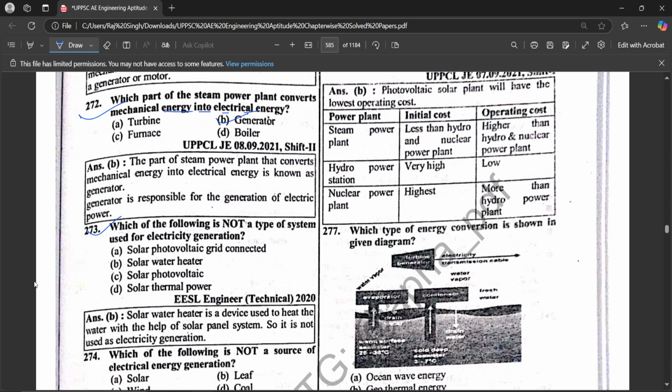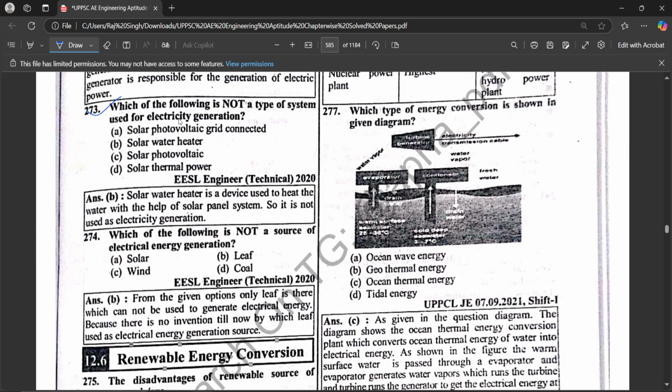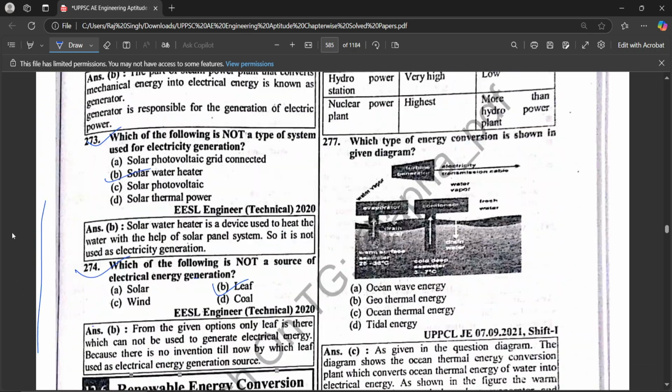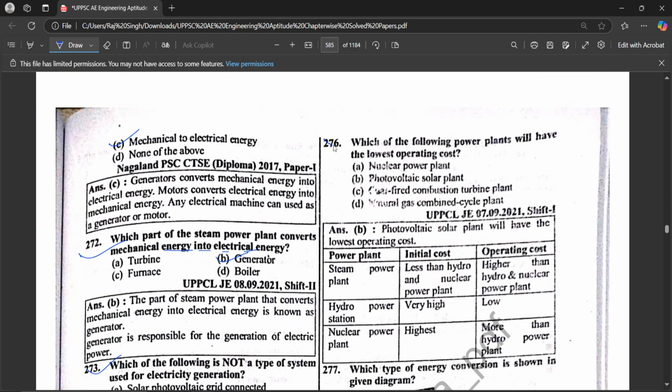Which of the following is not a type of system used for electricity generation? Solar water heater. Which of the following is not a source of electrical energy generation? A leaf. The disadvantage of renewable sources of energy is all of the above: intermittency, lack of dependability, availability, and low energy density. Which of the following power plants will have the lowest operating cost? A photovoltaic solar plant.